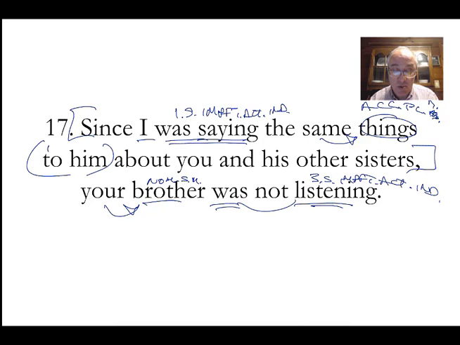This is your indirect object, so it's dative singular masculine. About you is ablative singular, masculine or feminine, doesn't matter in this case. And his other sisters, ablative plural feminine. His is genitive singular masculine. We're just messing this all up, but that's okay. We're just worried about analyzing it.